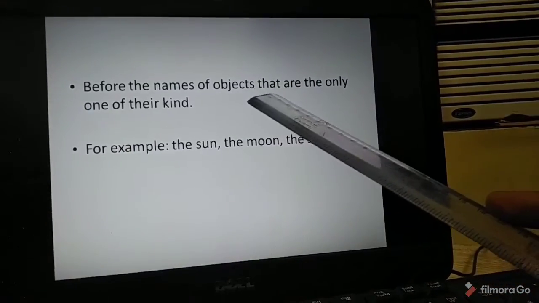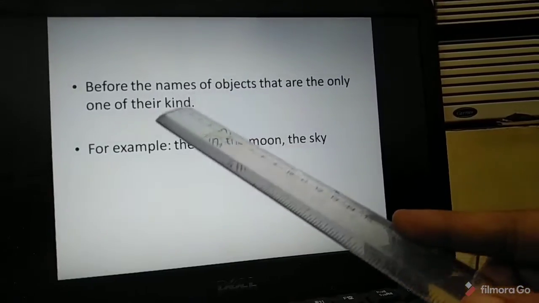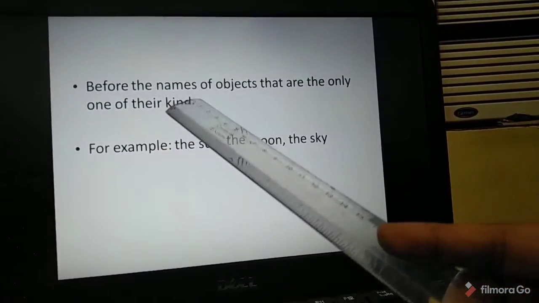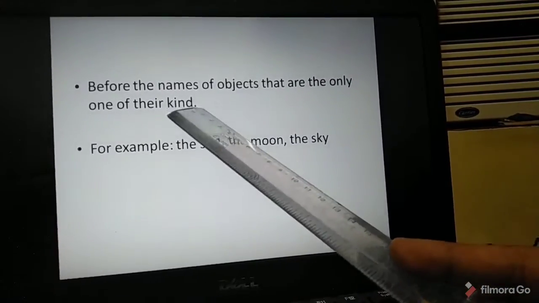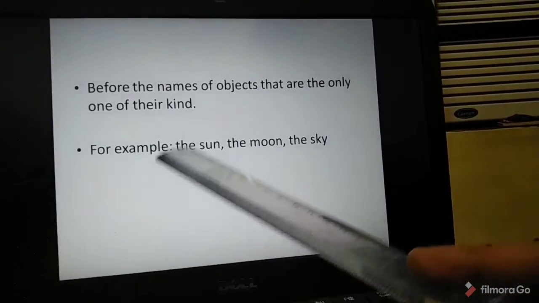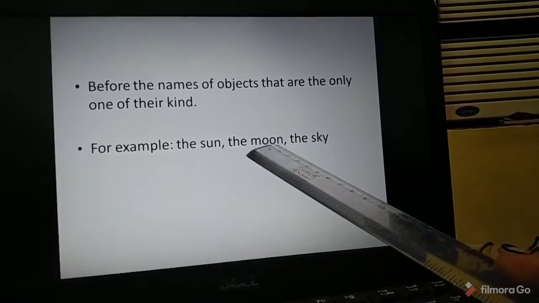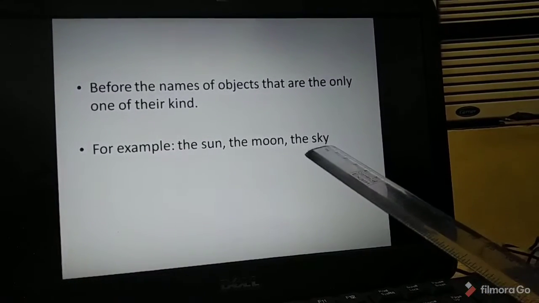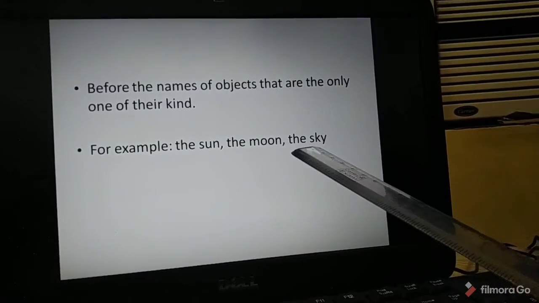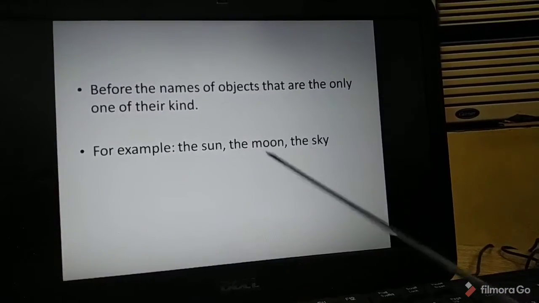We also use the before the names of objects that are the only one of their kind. There are no other objects like them. So what are only one in this world? The sun is only one, so you will say the sun. We only have one moon, so the moon. Sky is also only one which is above us, so the sky.